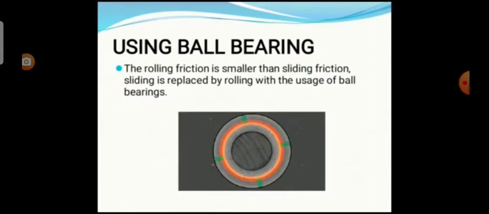Using ball bearings. Rolling friction is smaller than sliding friction. Sliding is replaced by rolling with the usage of ball bearings.